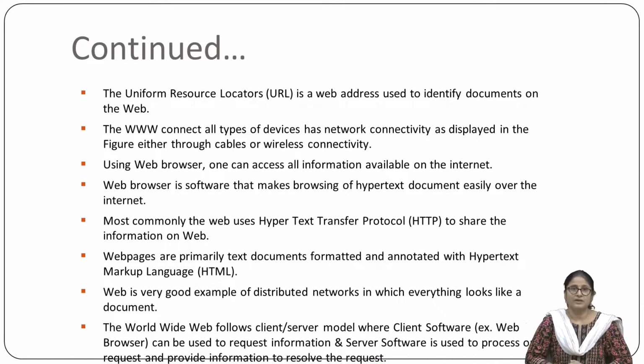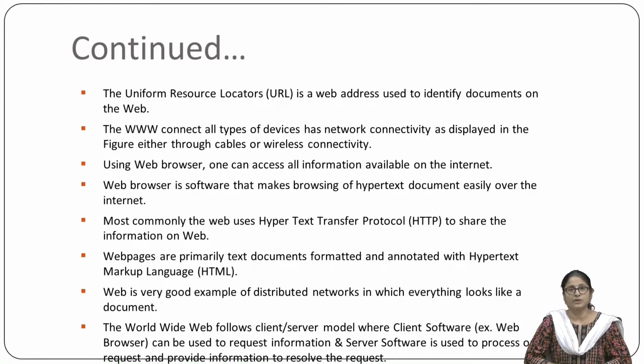Most commonly the web uses the Hypertext Transfer Protocol, HTTP, to share the information on the web. The web pages are primarily text documents, and they are formatted and annotated with the Hypertext Markup Language, called HTML.